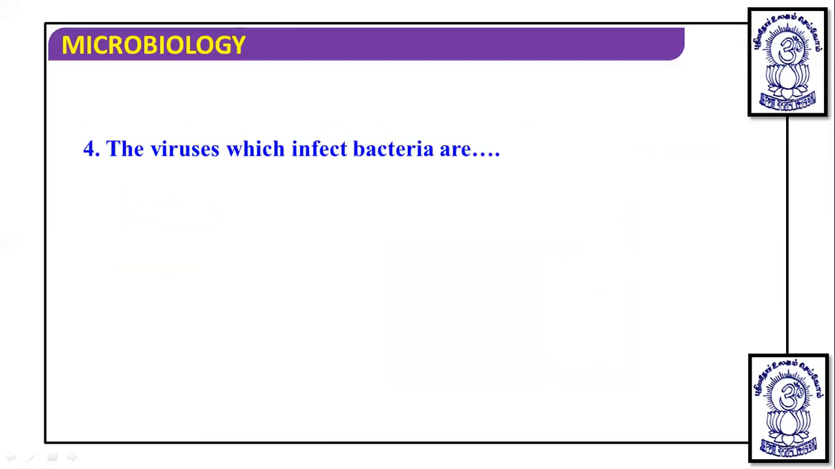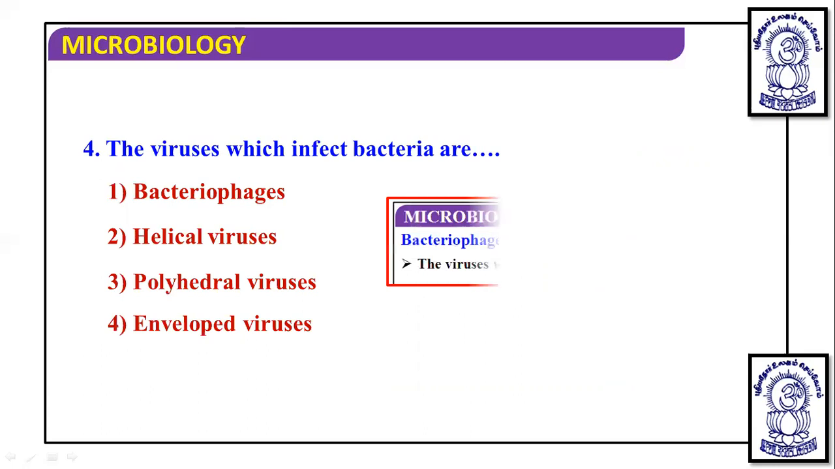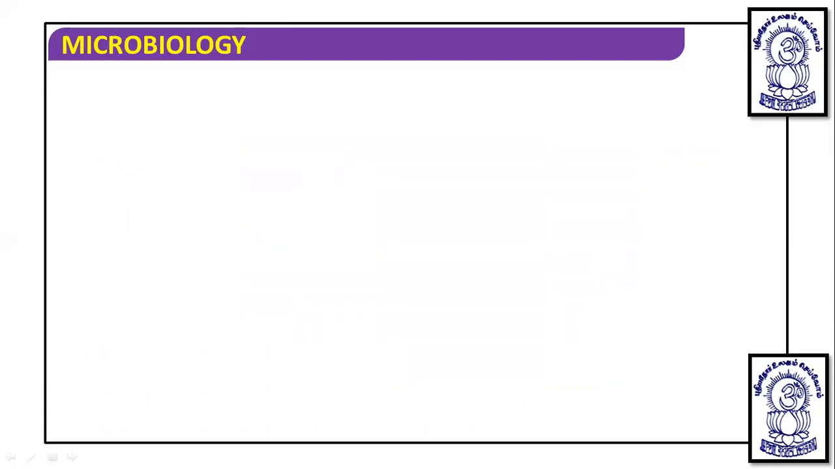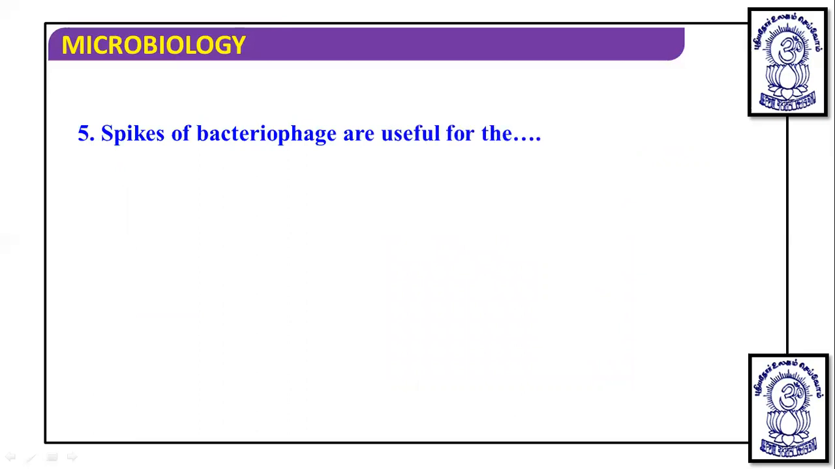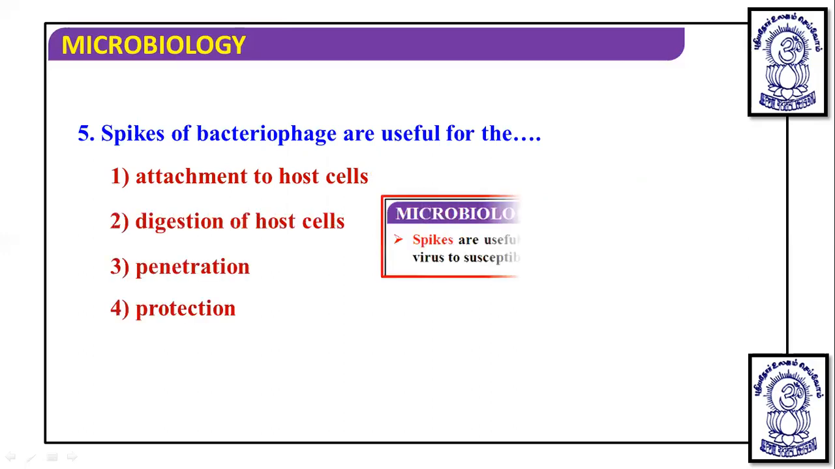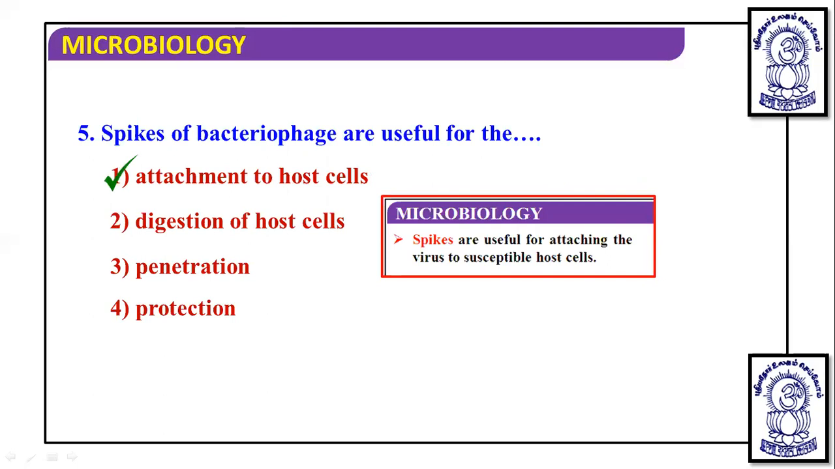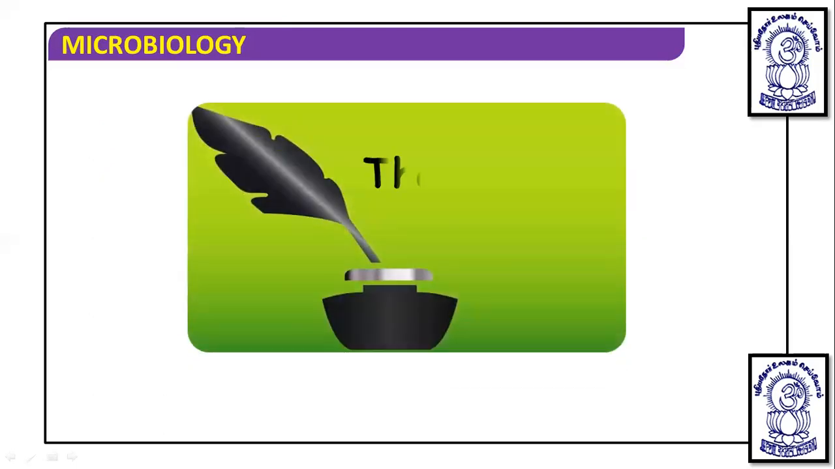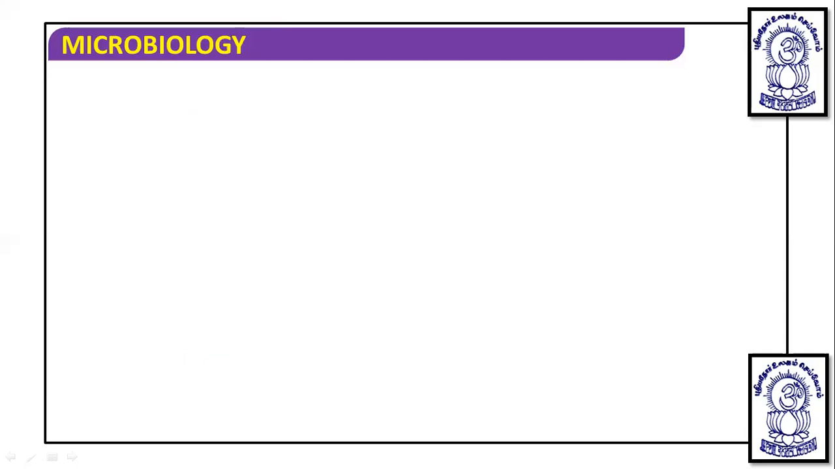The viruses which infect bacteria are known as bacteriophages. Then another question: spikes of bacteriophage are useful for attachment to the host cell. So the answer is that the spikes are useful for attaching the virus to the host cell. So that was some of the particular part about viruses. Now after this, we are going to discuss the life cycle or reproduction strategy in case of viruses.